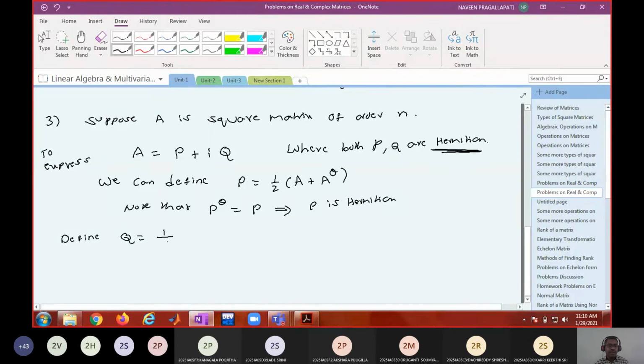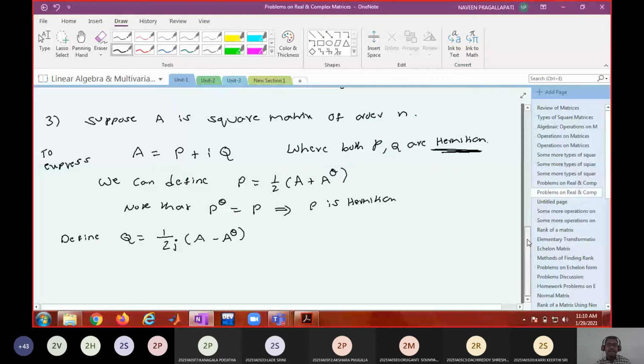If you write 1 by 2 times A minus A power theta, that will be skew Hermitian, and then you will get a complex matrix. P plus iQ means you may not get A. So what should I do? Instead of defining as 1 by 2 times A minus A power theta, can I define as 1 by 2i times A minus A power theta?